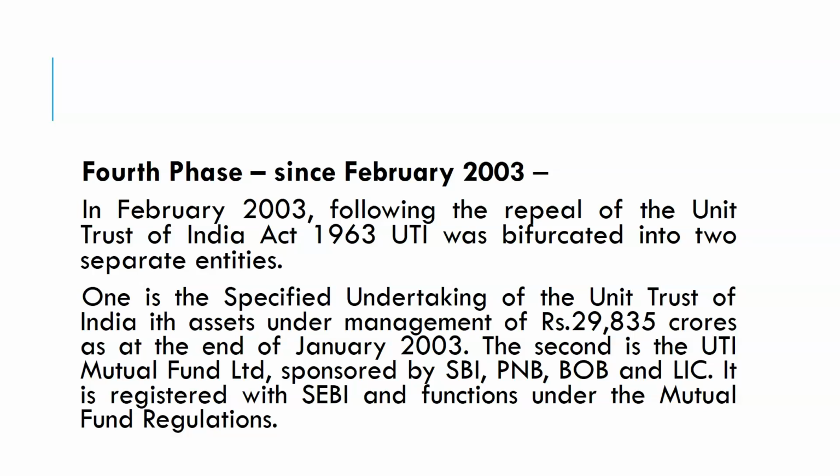The second is UTI Mutual Fund Limited, sponsored by State Bank of India, Punjab National Bank, Bank of Baroda and LIC. These are the entities which come under the regulation of SEBI.